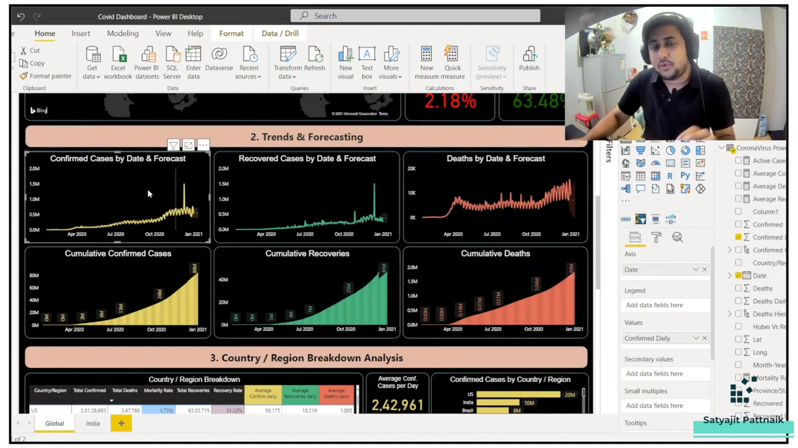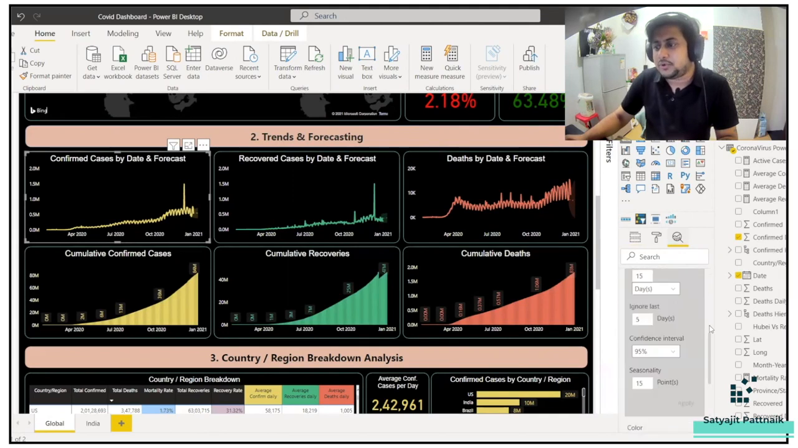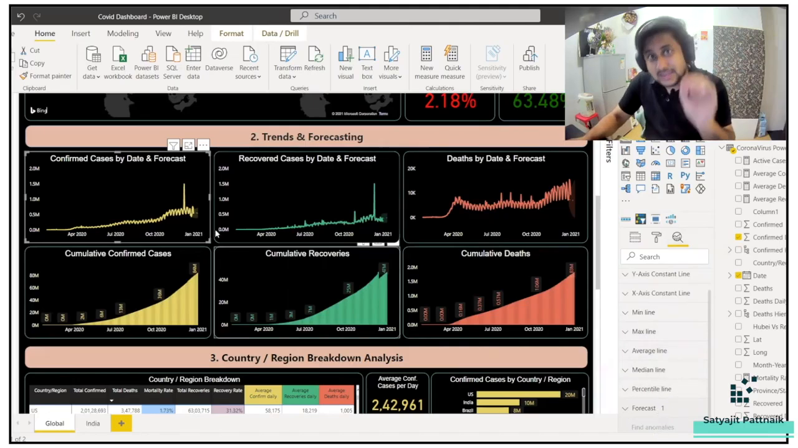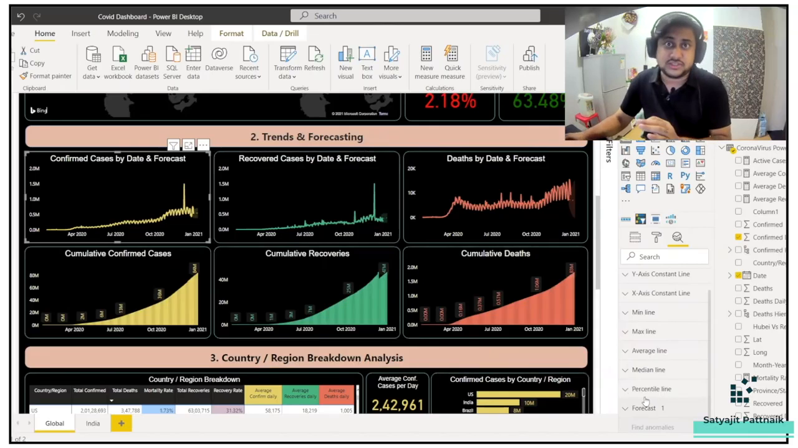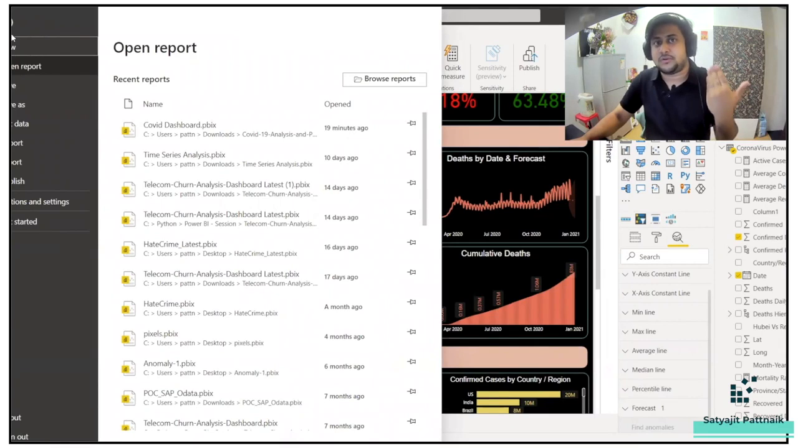Basically, you click on this dashboard, click on this visualization, go to the analytics pane, this one. Once you click on the analytics pane, you should be able to see a forecast. There will be a forecast and there will be find anomalies. So click on forecast. In case you are not able to see this forecast, that means you are using a lower version of Power BI.